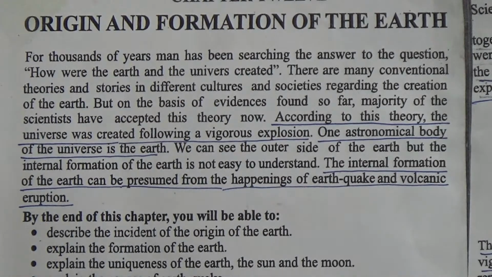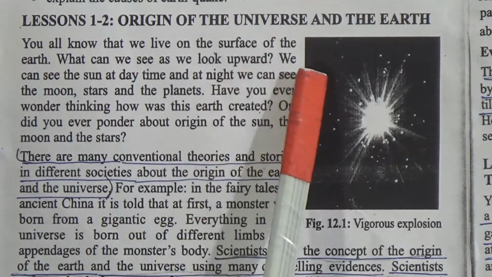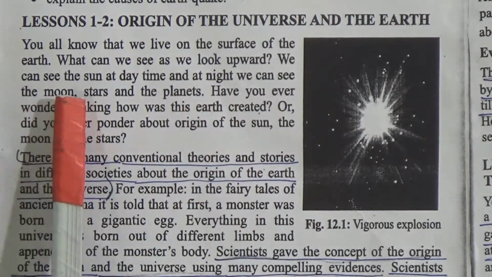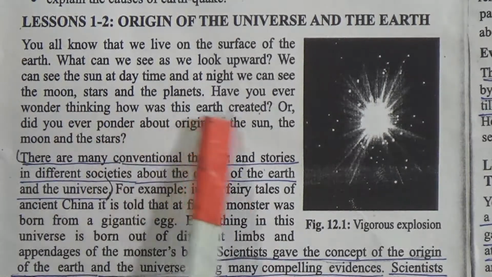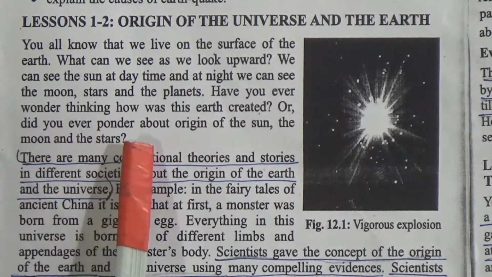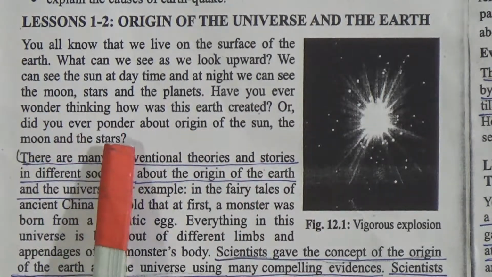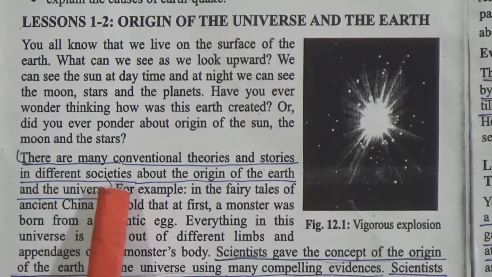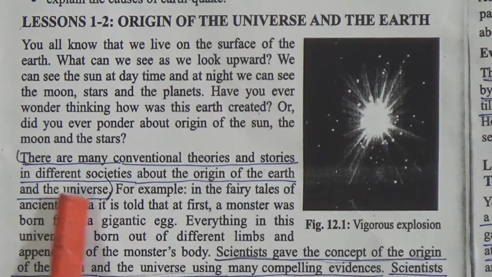You know that we live on the surface of the earth. What can we see as we look upward? We can see the sun at daytime, and at night we can see the moon, stars and the planets. Have you ever wondered how the earth was created, or pondered about the origin of the sun, the moon and the stars? There are many conventional theories and stories in different societies about the origin of the earth and the universe.